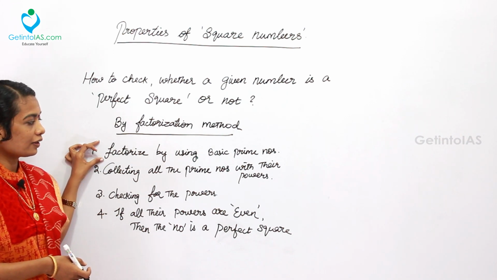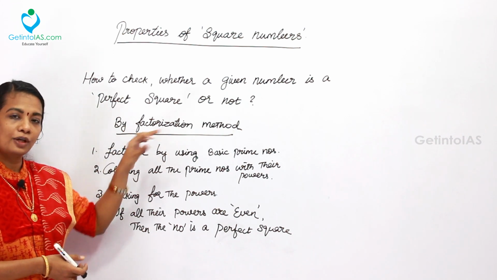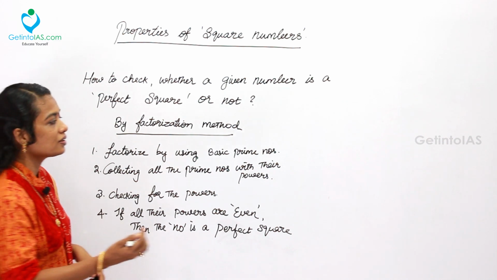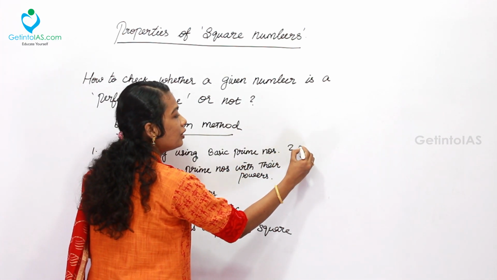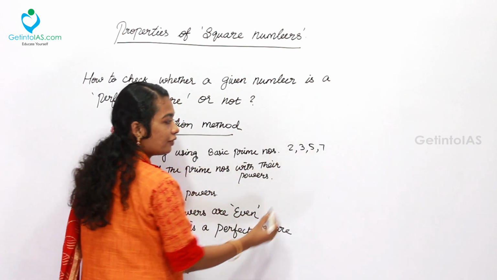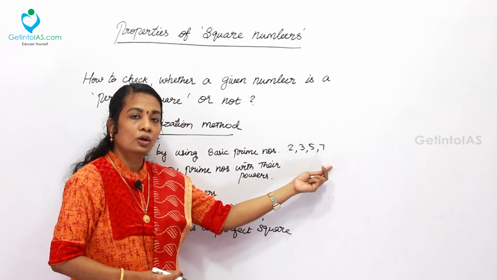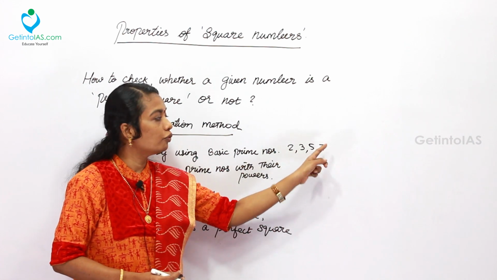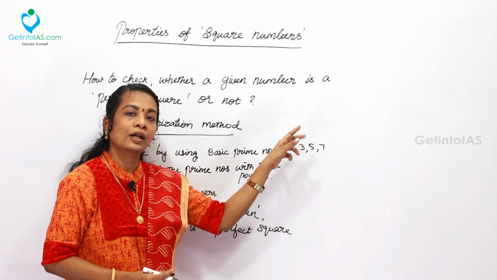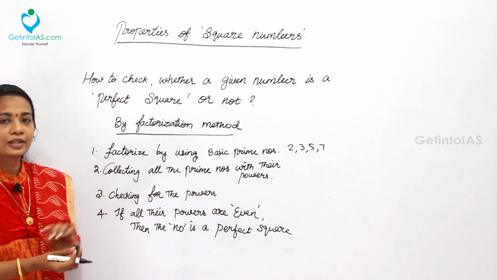The first step: factorize by using basic prime numbers. What are the basic prime numbers? Those are the single digit primes: 2, 3, 5, 7. First you have to check with these numbers. When these numbers do not divide it, you can move forward, that is, after 7, to 11 and other two digit numbers. That is called basic prime numbers.